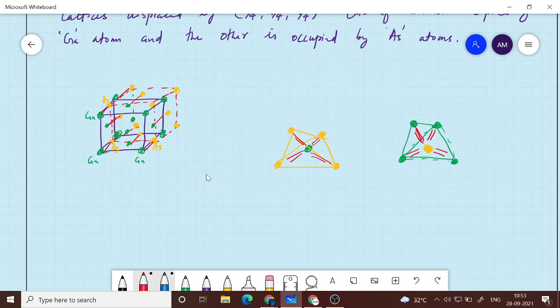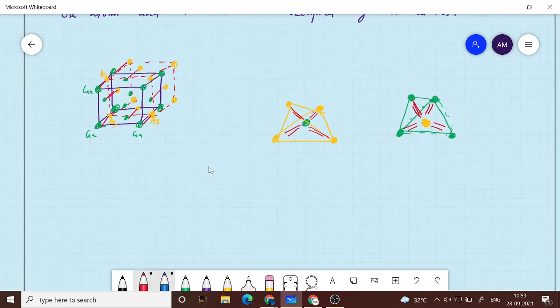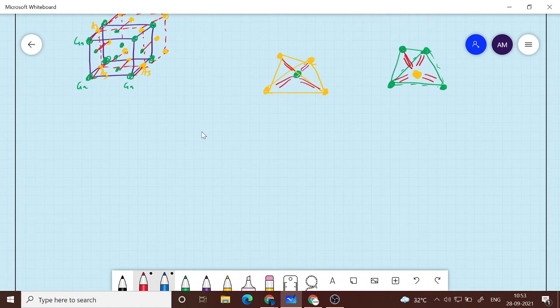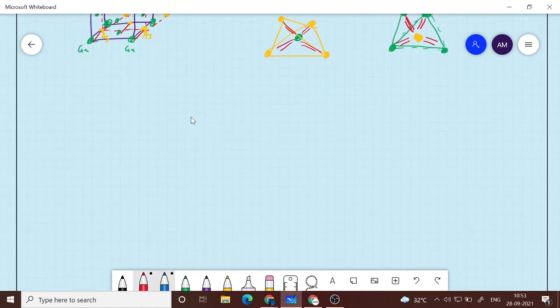Okay, so this way you can think about these popular materials. Now, the structure of a particular material, a solid crystal, is determined by the species of atom trying to satisfy the outer shell with the minimum number of electrons.